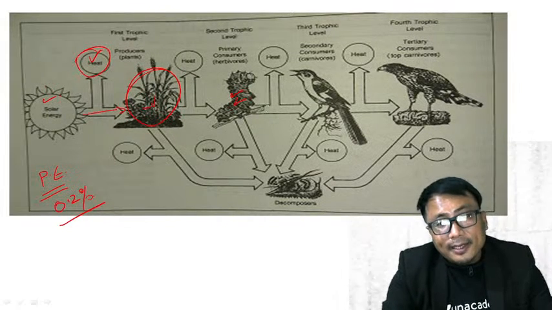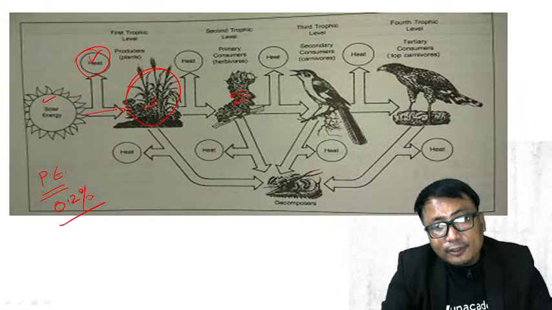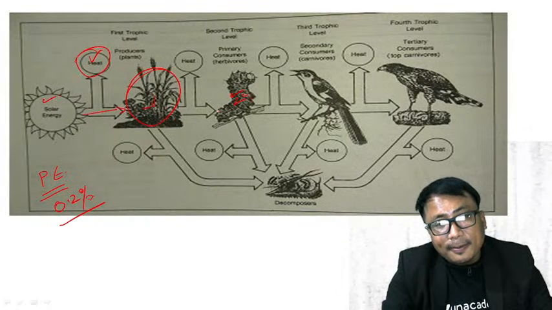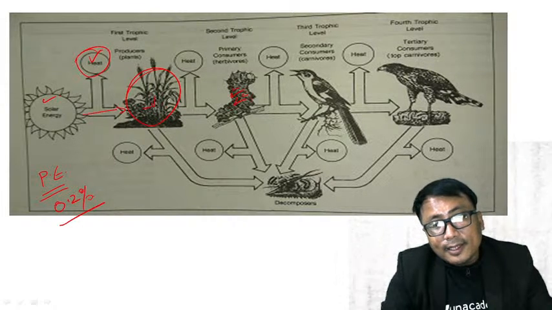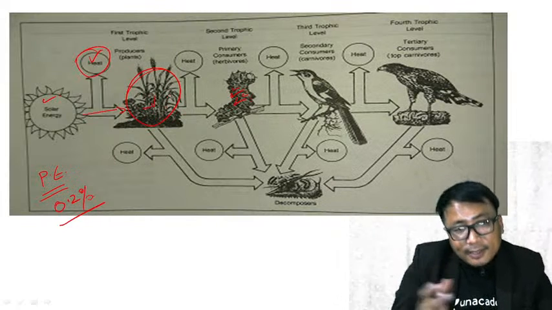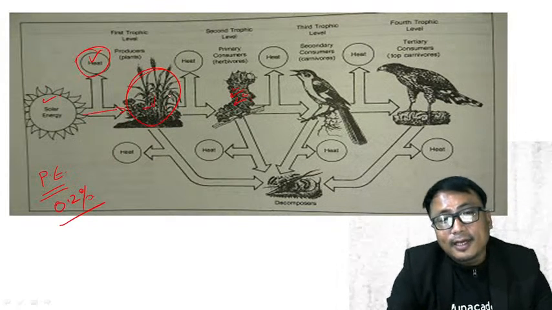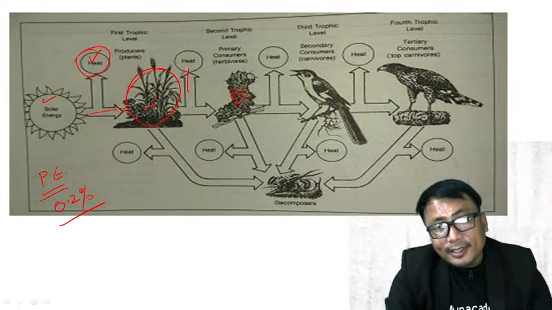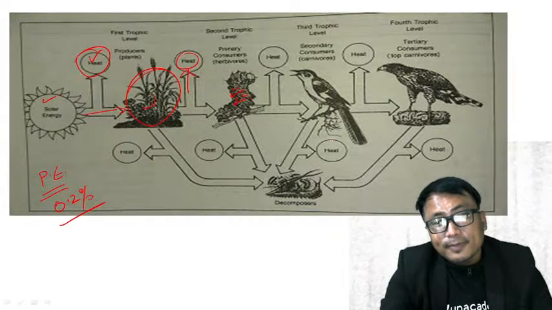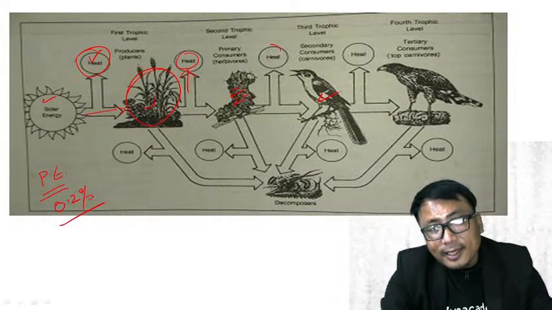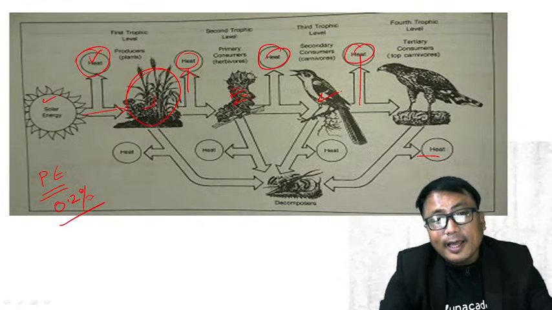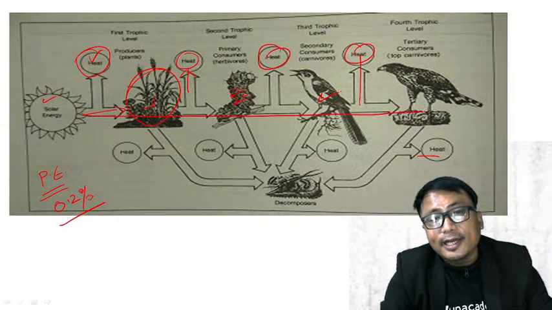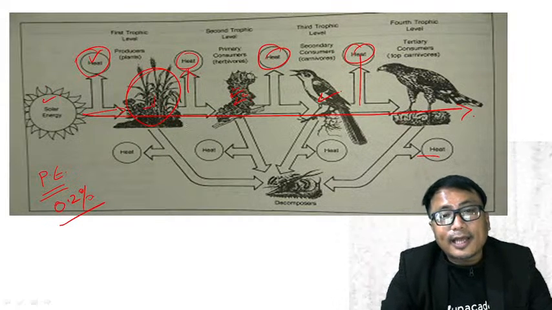Now, the remaining, suppose this consumer organism eats on this, this consumer will not get the entire energy which is left behind after the plant reserves certain energy for its own maintenance. Some heat will again be released like this. It is lost. Now this will be consumed by this. Another heat is lost. Heat is lost continuously like this, and the energy flows linearly only. It is not cyclic in nature.